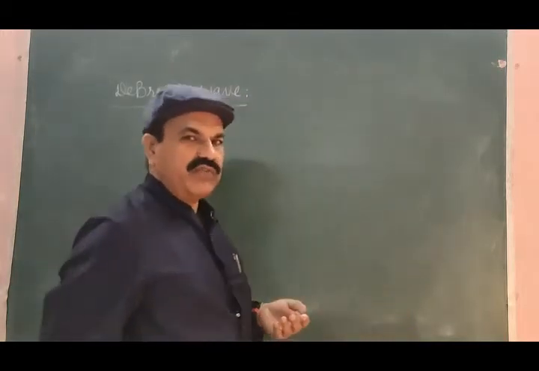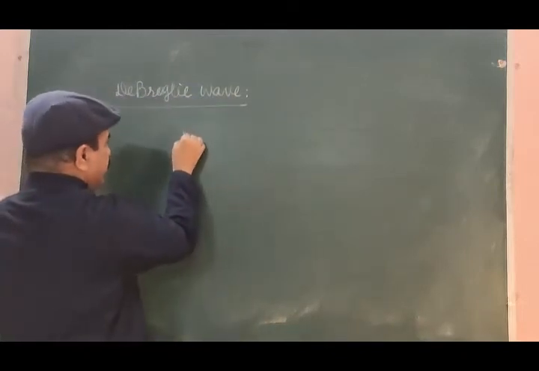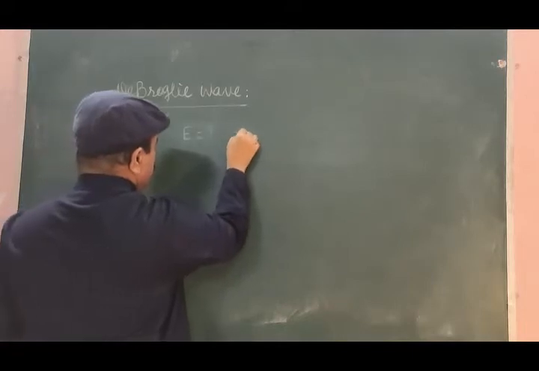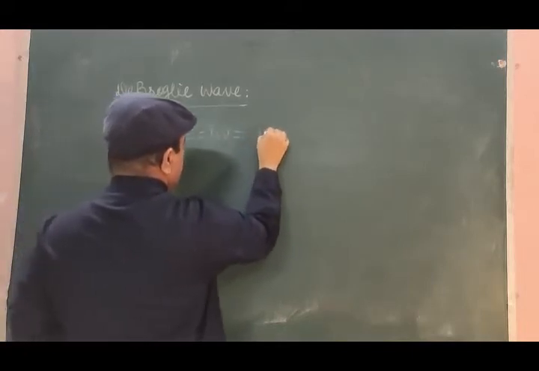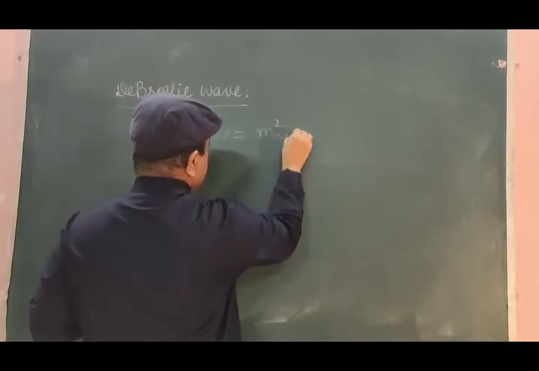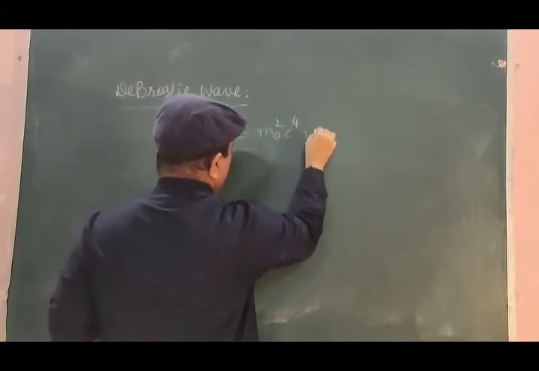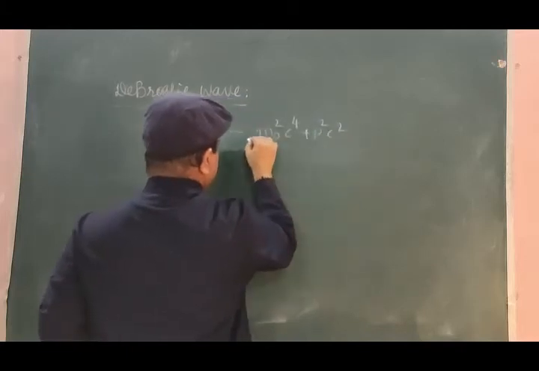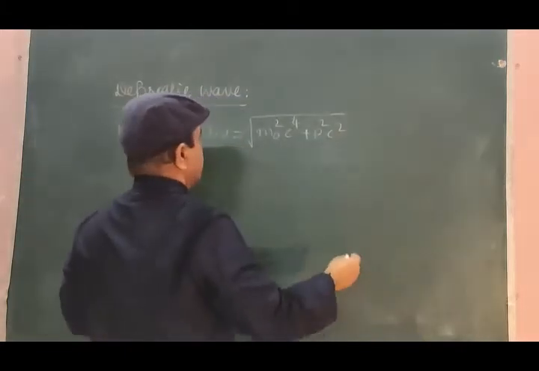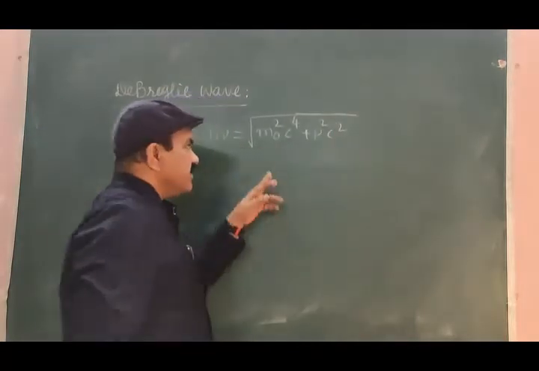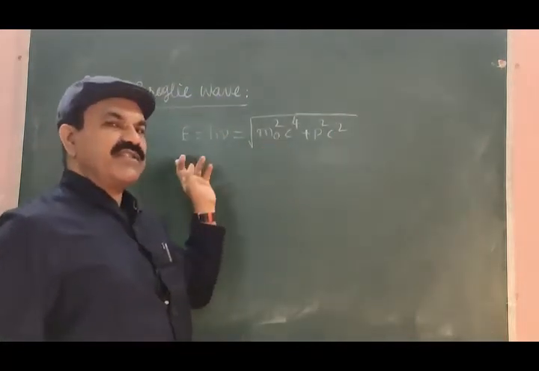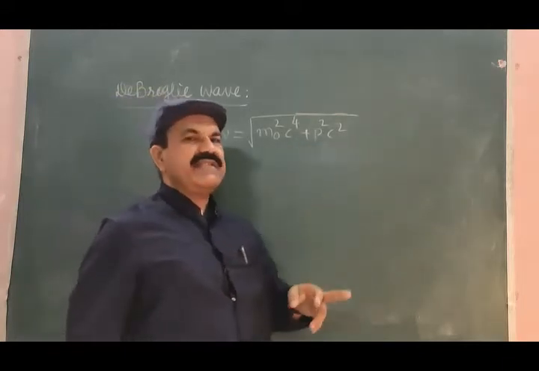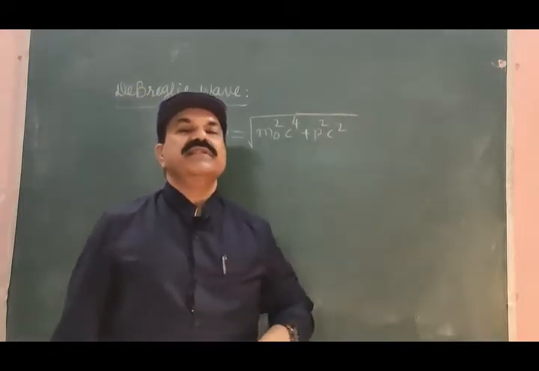Total energy of this photon is given by E = h nu, which is nothing but the square root of m0 square c to the power 4 plus p square c square, where m0 is the rest mass of the photon, c is the velocity of light, and p is the momentum.